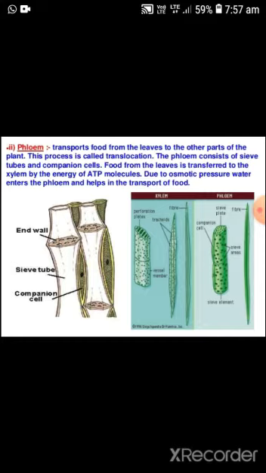The transportation of food from the leaves to the different parts of the plant is known as translocation.